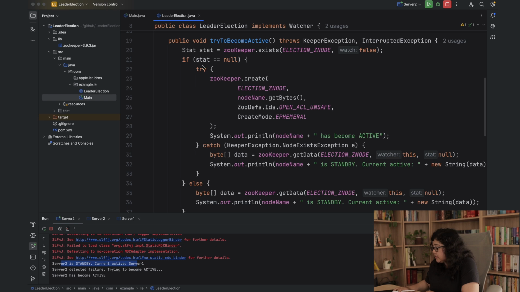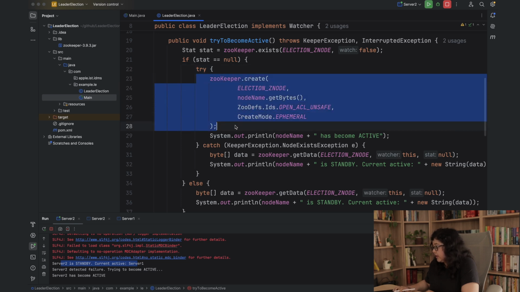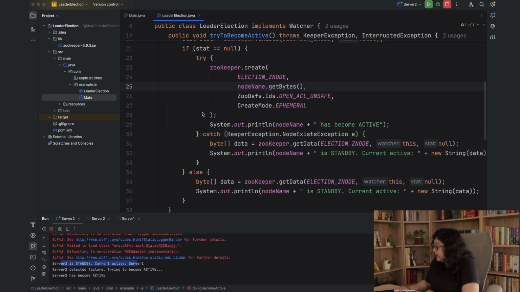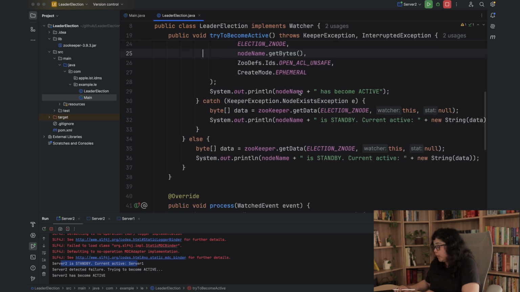So we are checking if there is any ephemeral Z node at this location. If the stat equals null, this means that there is no ephemeral Z node. So now the client will try to create one ephemeral Z node. Here we can see CreateMode.EPHEMERAL. Now if it succeeds, then we will print that this node has become active and this client has become the active name node. Now if the client fails, for example, with a NodeExistsException, that means at the election Z node location there is already an ephemeral Z node. So this client will become the standby.